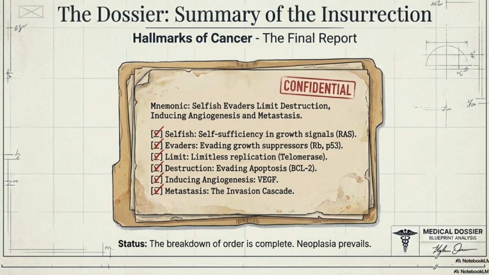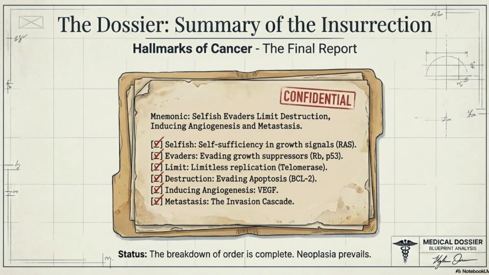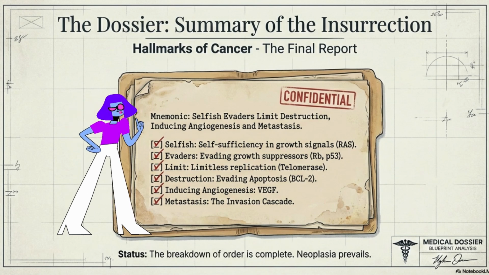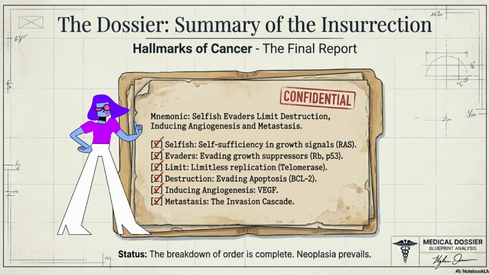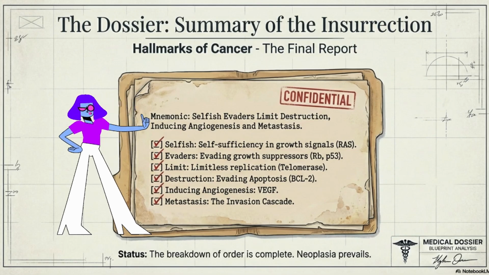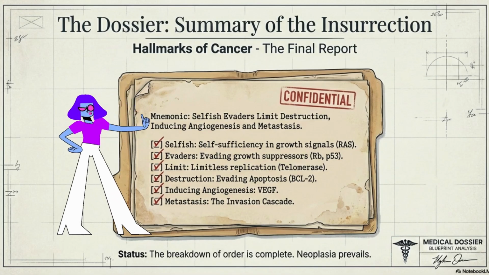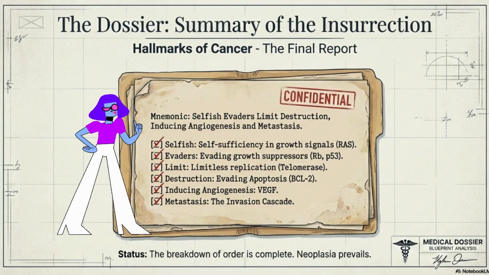You can memorize the hallmarks of cancer by this mnemonic. Selfish evaders limit destruction, inducing angiogenesis and metastasis. That is, self-sufficiency in growth signals, evading growth suppressors, limitless replication, destruction or evading apoptosis, inducing angiogenesis and metastasis.